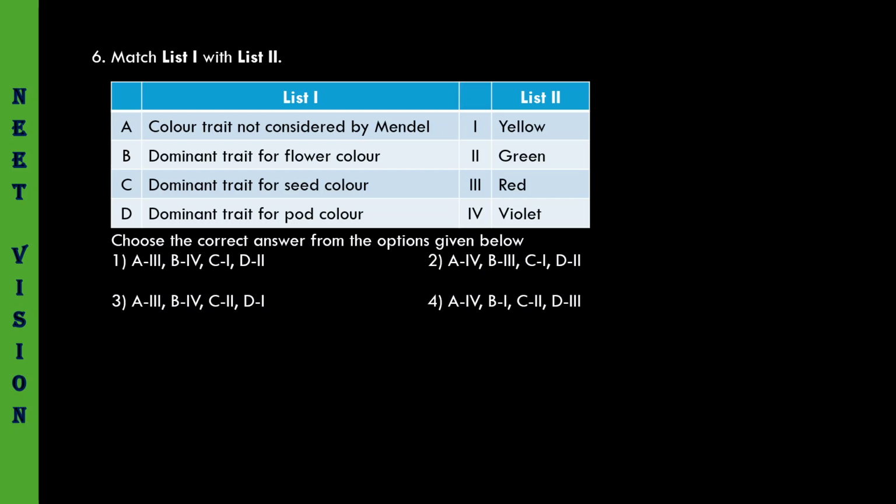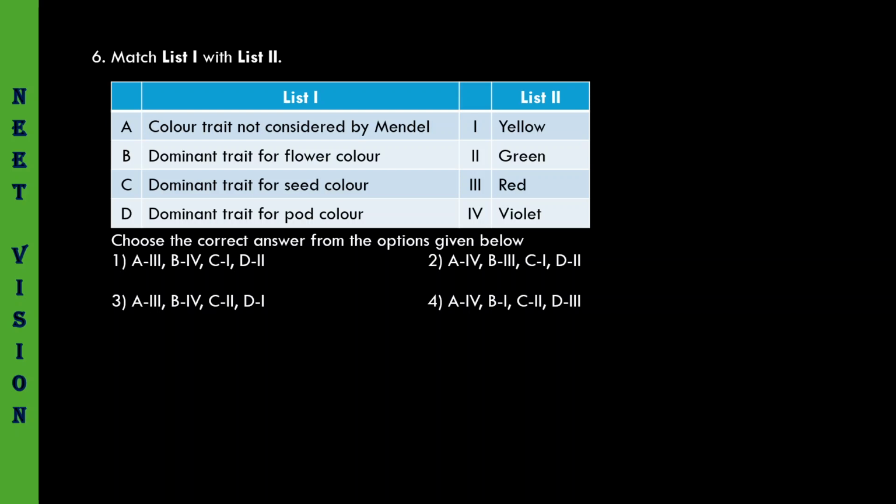Color of pod, green as dominant and yellow as recessive. Color of the seed or cotyledons, yellow as dominant, green as recessive. And color of flowers, violet dominant and white flowers recessive. So color trait not considered by Mendel: red, he has not considered. Not at all considered. A3.